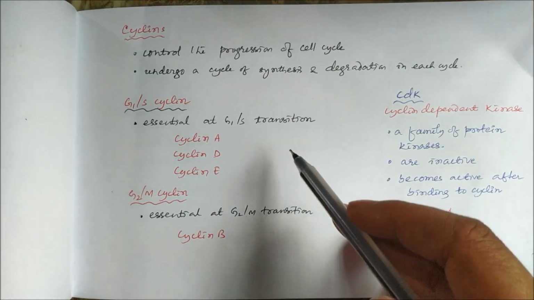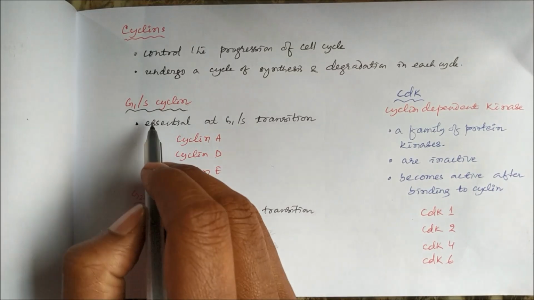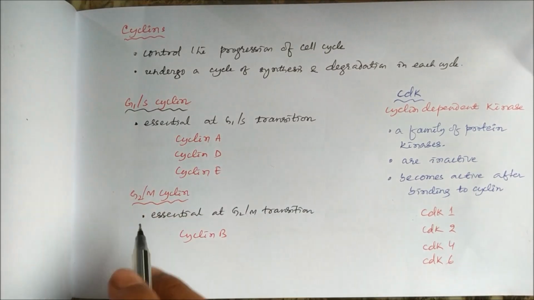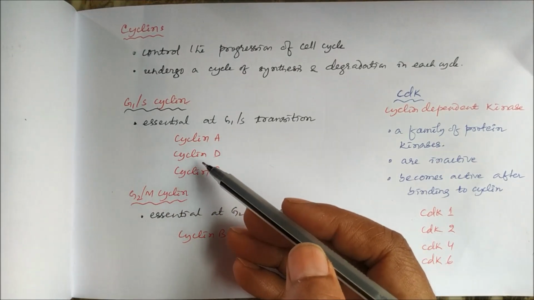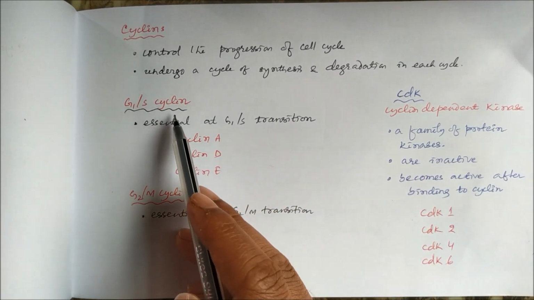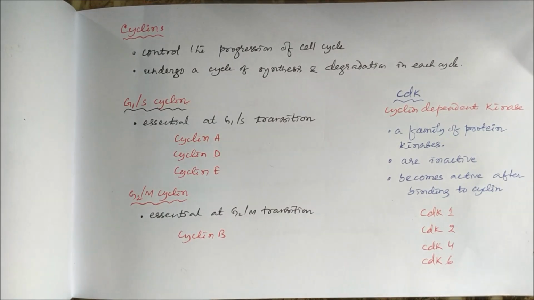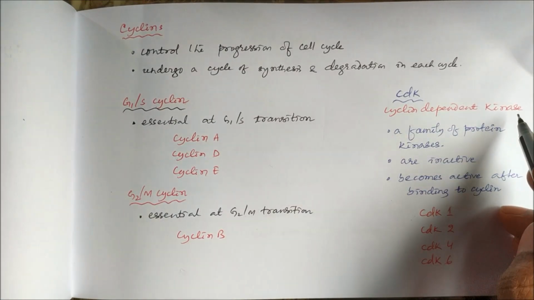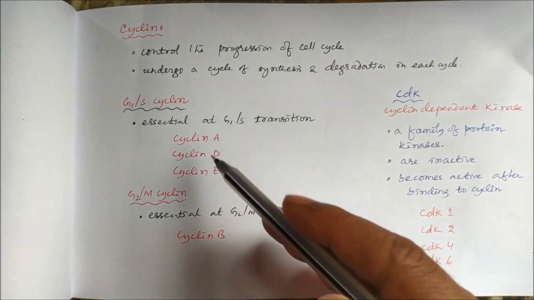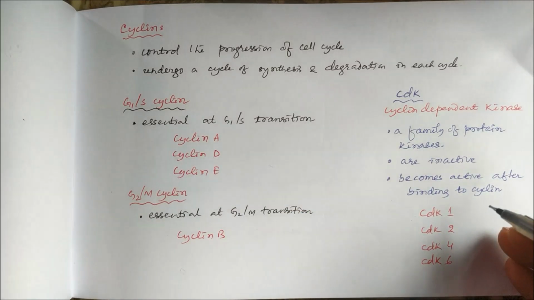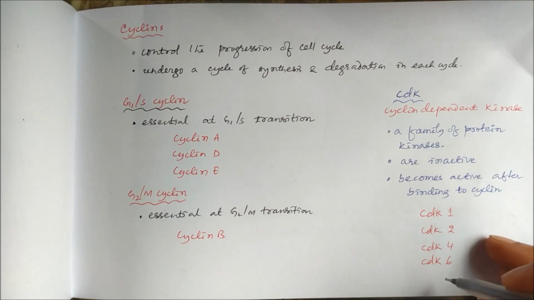So we can have two types of cyclin, G1S cyclin and G2M cyclin. G1S cyclin is essential at G1S transition, G2M cyclin is essential at G2M transition. Three cyclins, Cyclin A, Cyclin D, Cyclin E come under G1S cyclin. Cyclin B comes under G2M cyclin. Similarly, we have cyclin-dependent kinases, a family of protein kinases which are inactive and become active after binding to the cyclin. There are different CDKs like CDK1, CDK2, CDK4, CDK6.